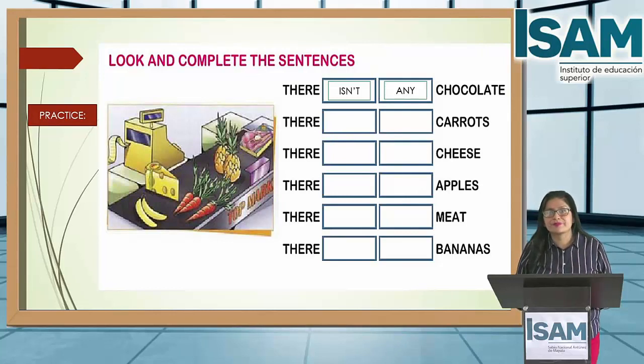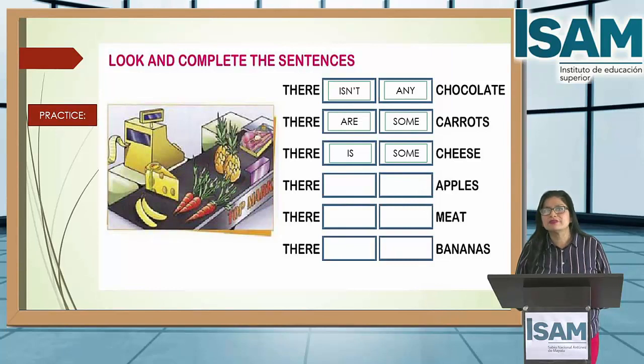Next one. Affirmative or negative? Any answer? There are some carrots. Okay, there are some carrots. Next one. What about cheese? Look at the picture. Okay. There is some cheese.